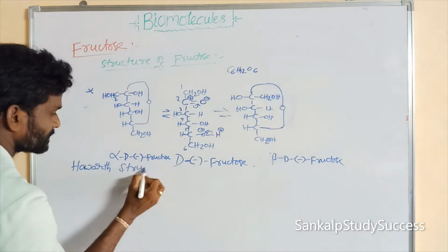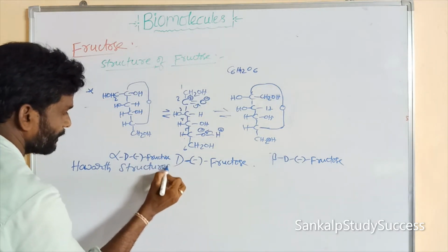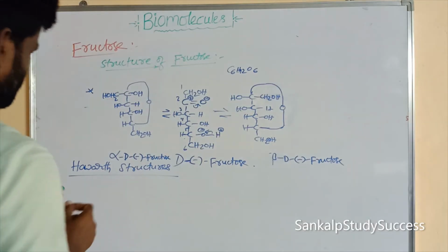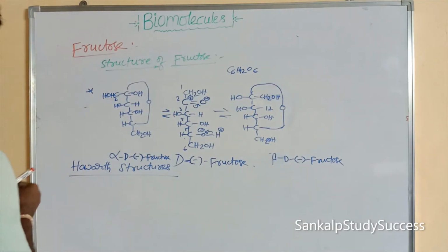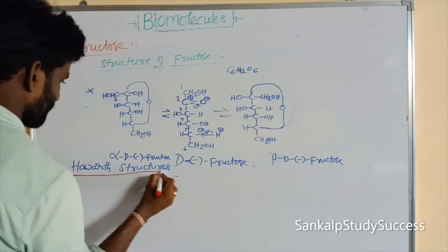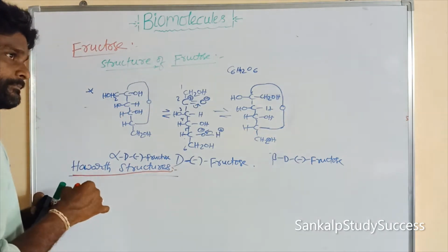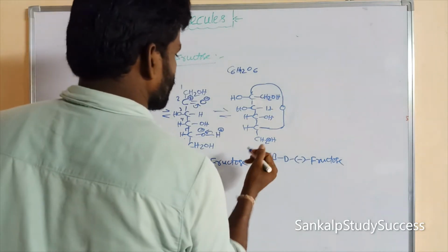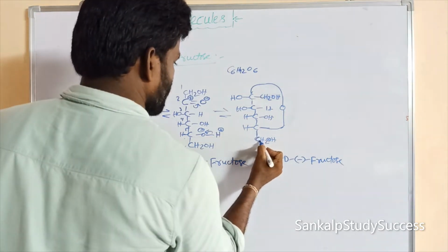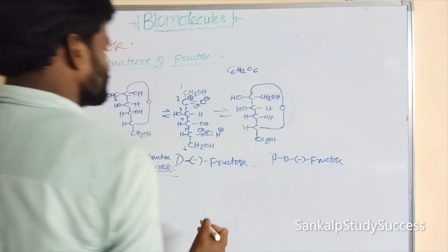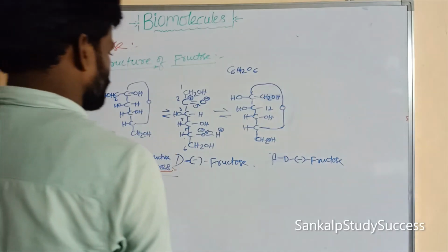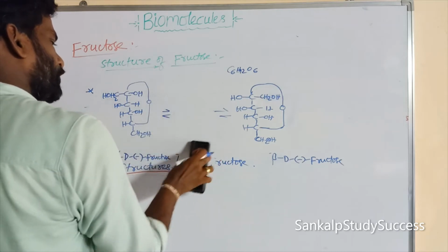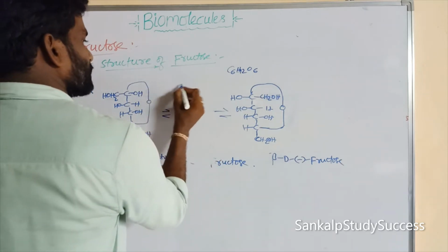Haworth structures. Haworth structures of fructose. So these are the Haworth structures. We can write clearly a 4-pin chain structure of glucose.